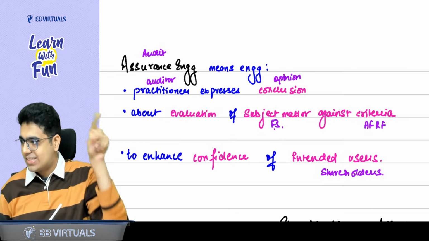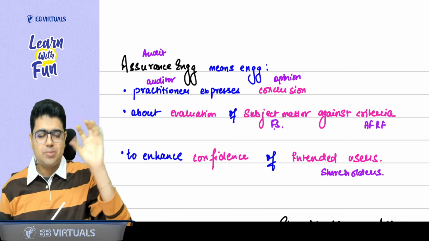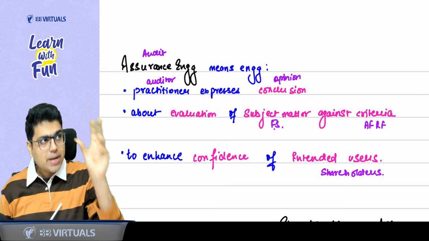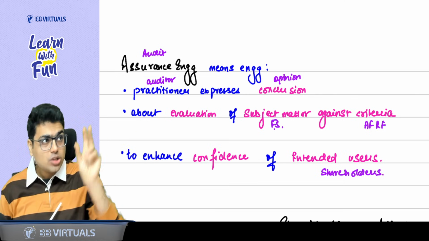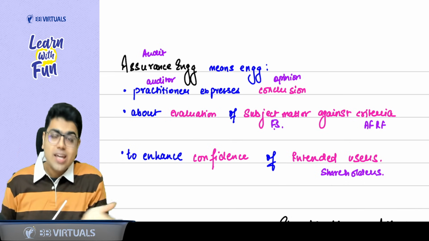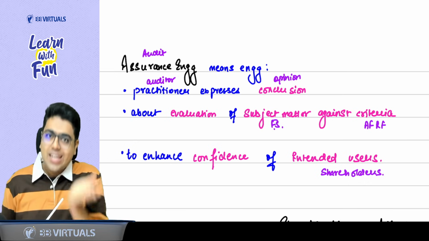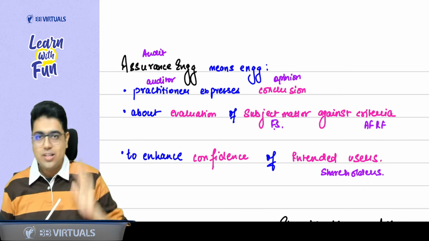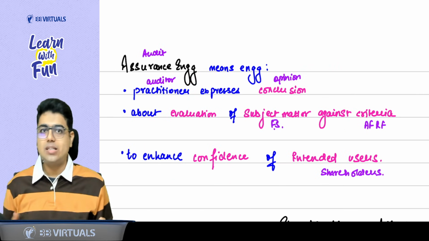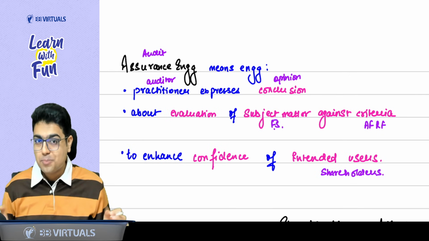So once again, let's revise this definition. What is assurance engagement? Assurance engagement means an engagement where the practitioner expresses the conclusion. Conclusion about what? Evaluation of subject matter against a criteria. What is the benefit? Increasing the confidence. Do with me: increasing the confidence of the intended user. Is the definition clear? Yes, sir. This definition is used in a lot of answers. That's why it is important to learn it properly.